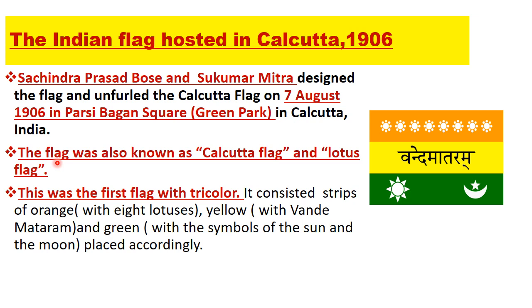The flag was also known as Calcutta flag and Lotus flag. This was the first flag with tricolor. It consisted of strips of orange with 8 lotuses, yellow with Vande Mataram written on it in Devanagari, and last was the green band with the symbols of sun and the moon placed accordingly.